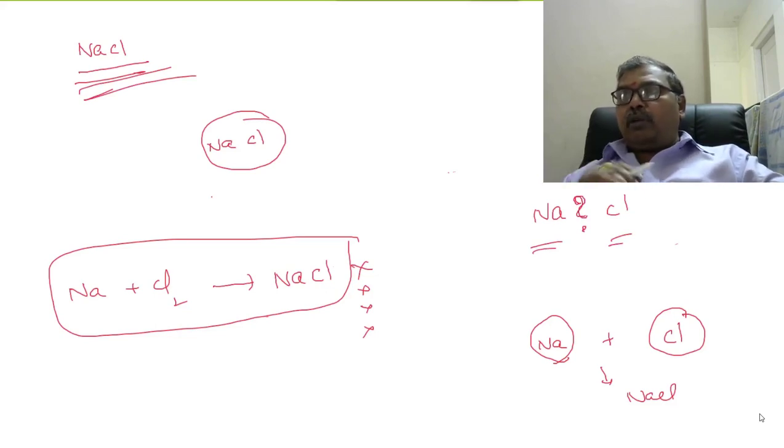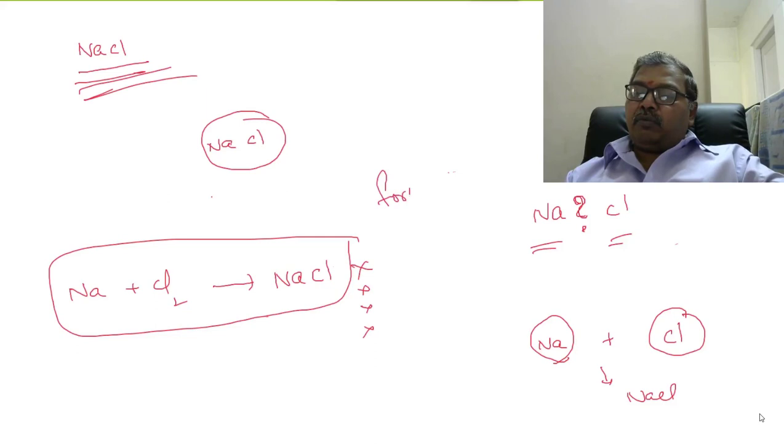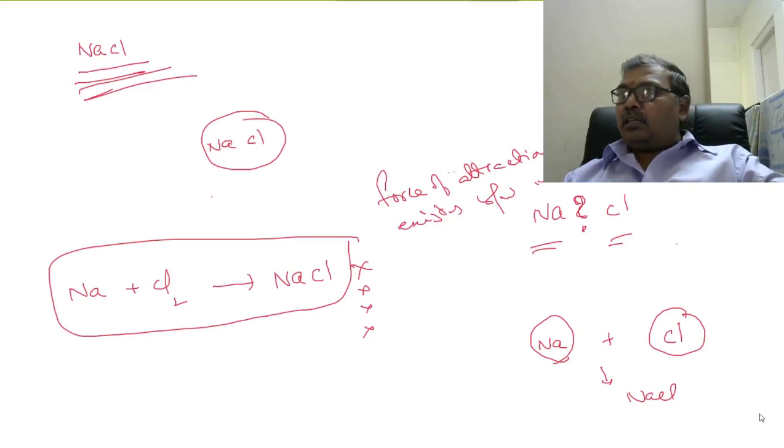That we are going to study, right? So that means indirectly we are going to study the force of attraction that exists between sodium and chlorine. Clear? Right.